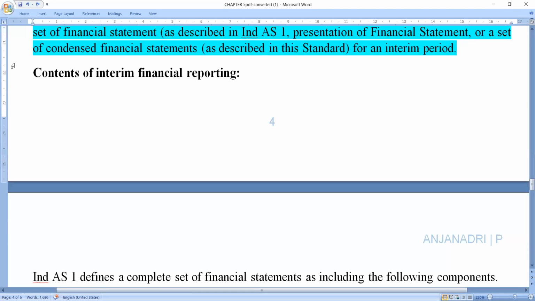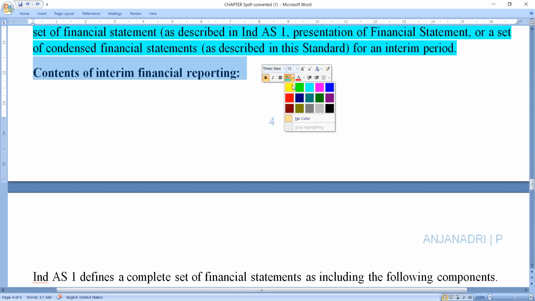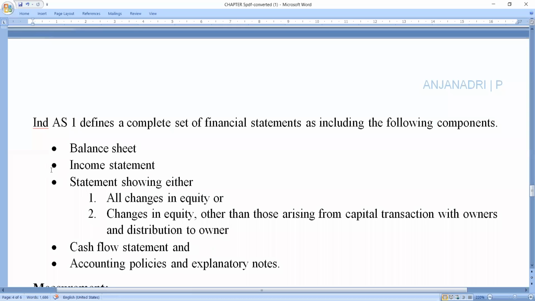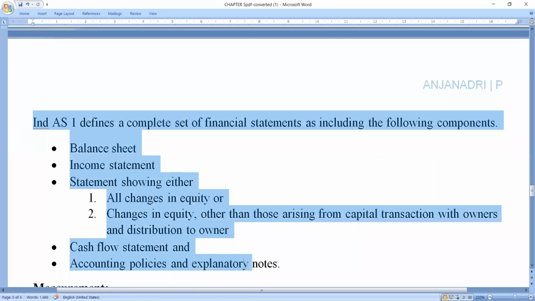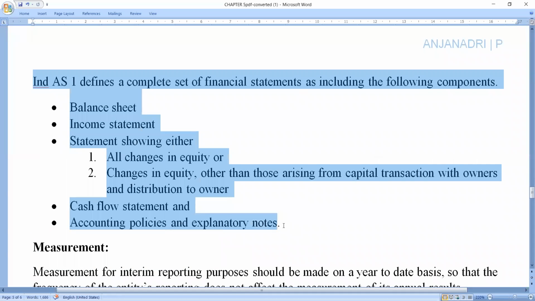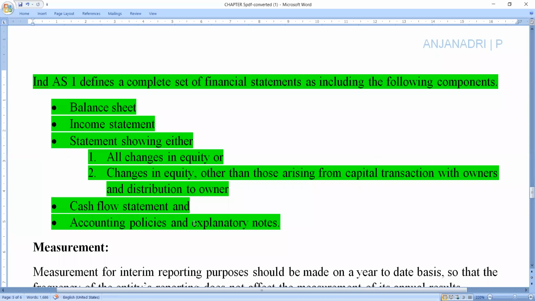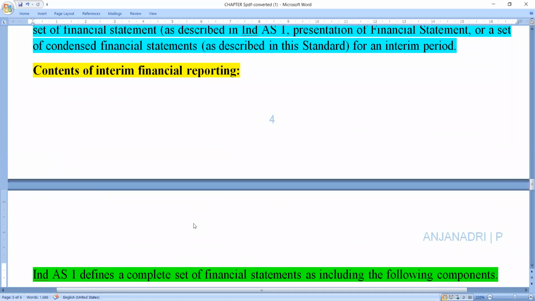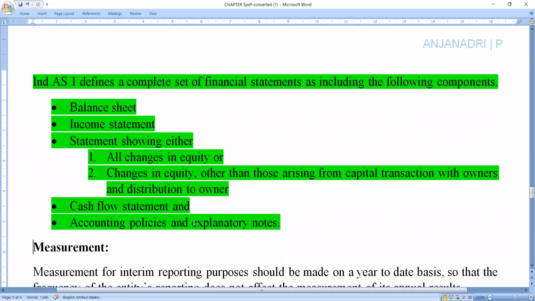Contents of interim financial reporting. This is the next concept we are moving to. What are the most important contents of the interim financial reporting? An interim financial report is a financial report. Indian Accounting Standard 1 defines a complete set of financial statements as